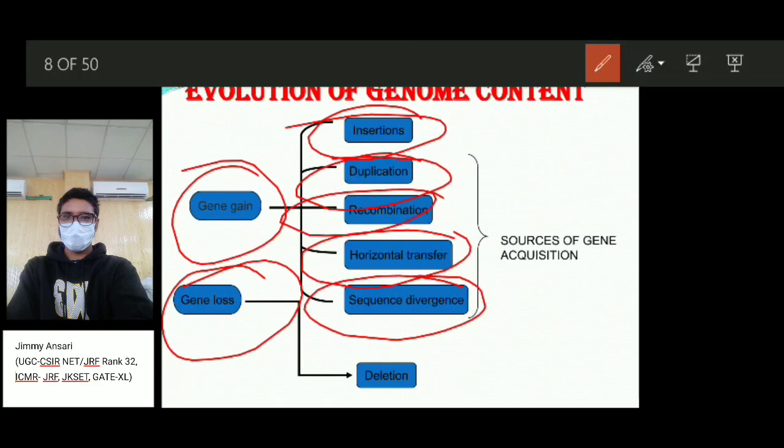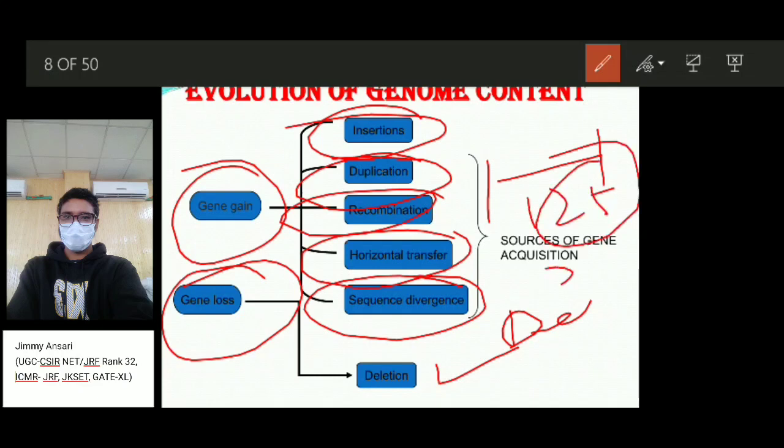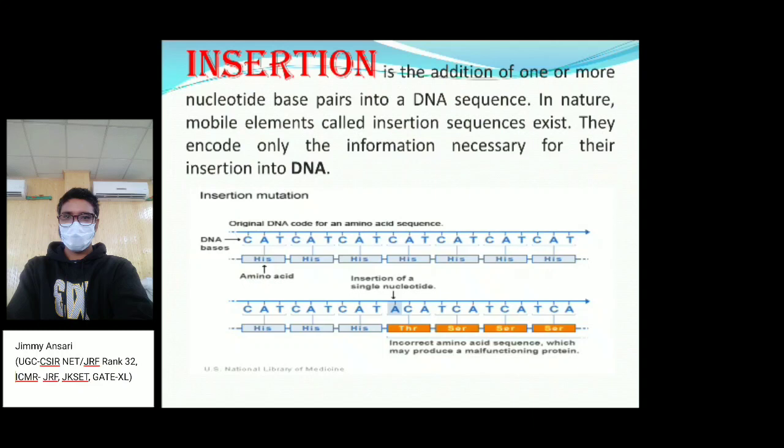So these are the sources of gene acquisition. The other one is gene loss. If a deletion happens in an organism, then genes will be lost. For example, if an organism's genome has 25 genes and it deletes 2 genes, the genome of the organism becomes 23.